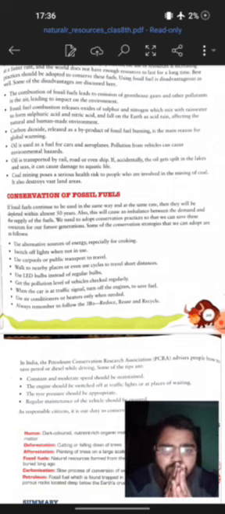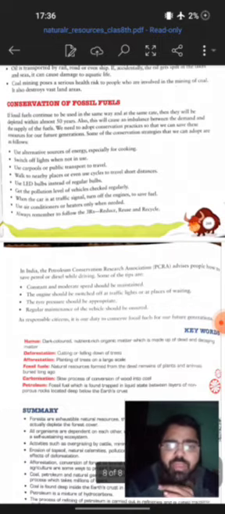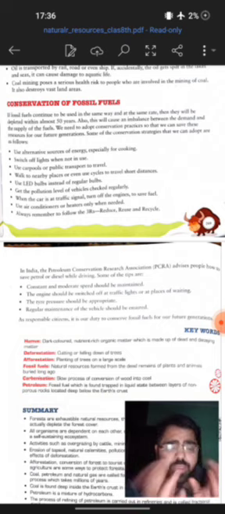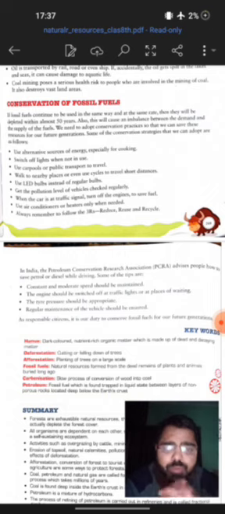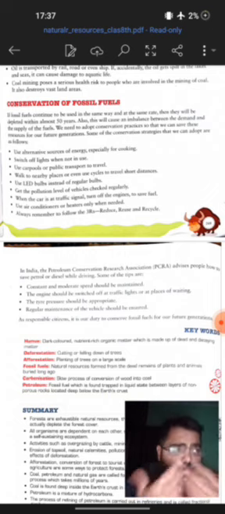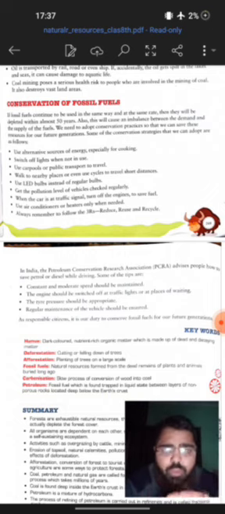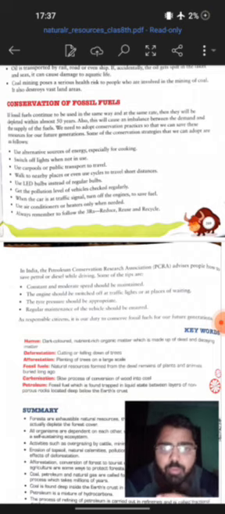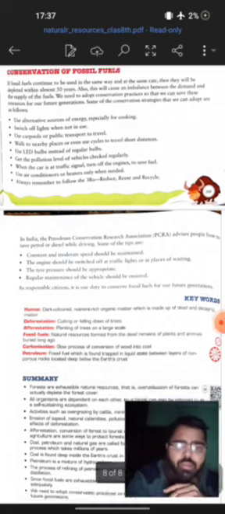Now there is a government agency, the Petroleum Conservation Research Association. They advise how the vehicle should be driven so that proper use is there. The vehicle should not run at a very high speed; it should run at a moderate speed. When you are in a traffic jam, you should turn off your vehicle. The vehicle should be maintained, and the service should be proper.